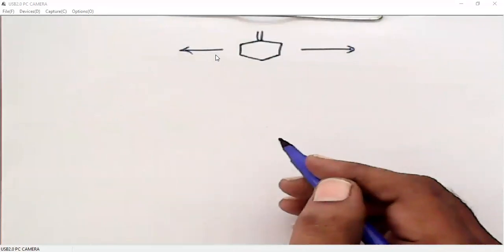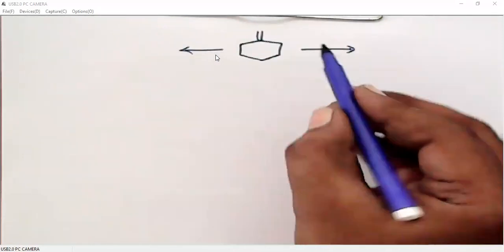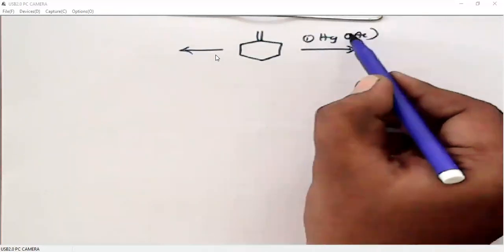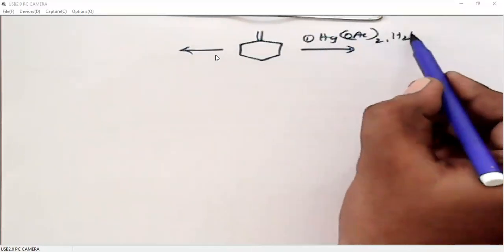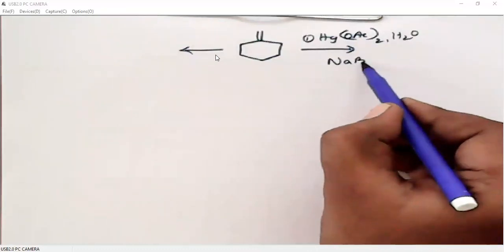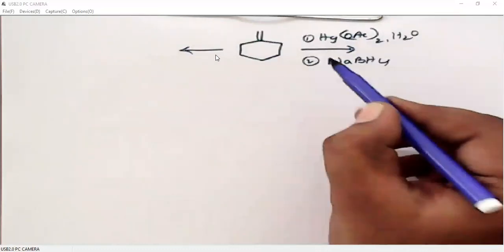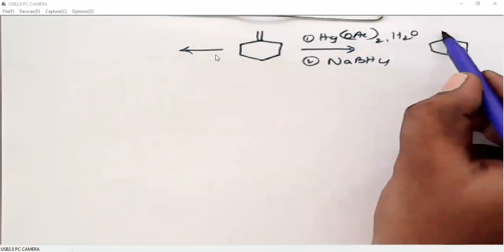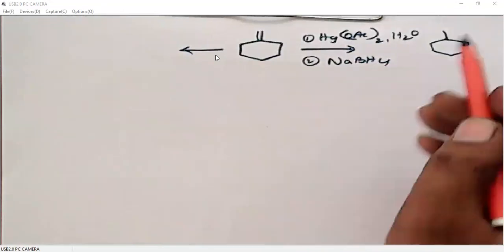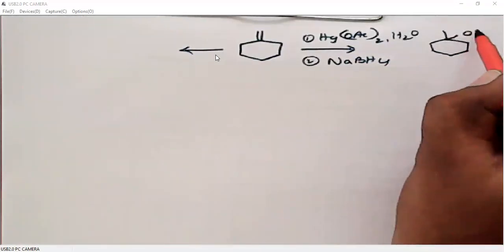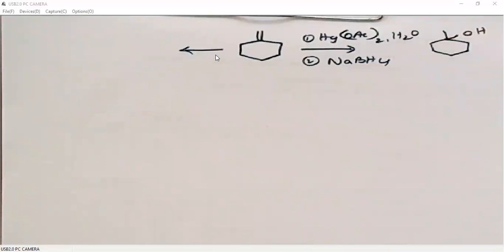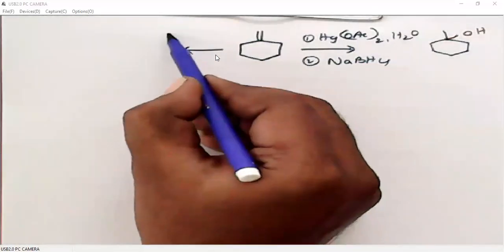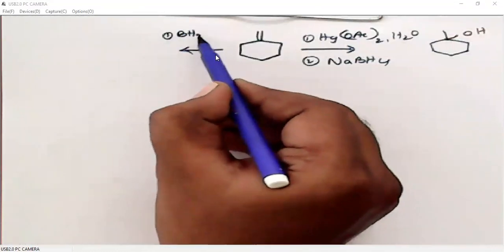So when we do hydroxylation on this alkene, it is according to anti-Markovnikov's rule. Sorry, it is according to Markovnikov's rule. That means OH will add to the more substituted carbon. We can also have the anti-Markovnikov product, but this can be obtained using borohydride reductions.